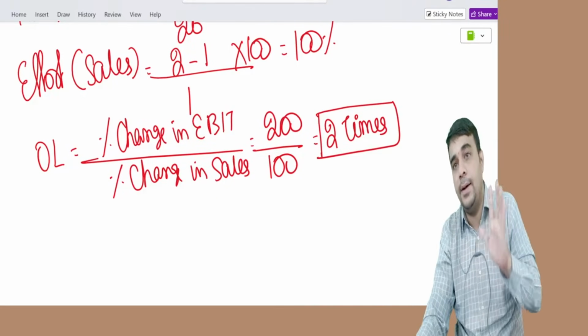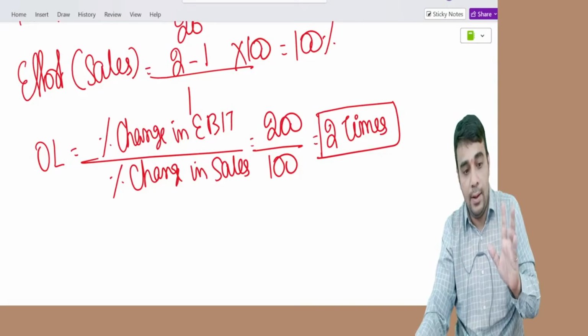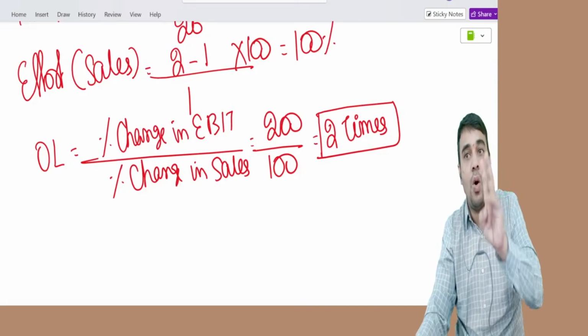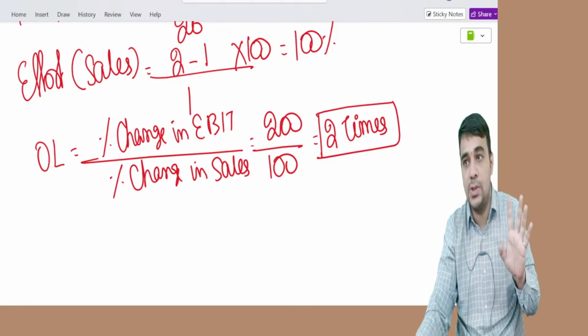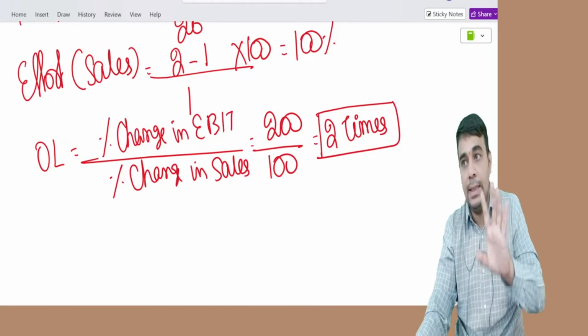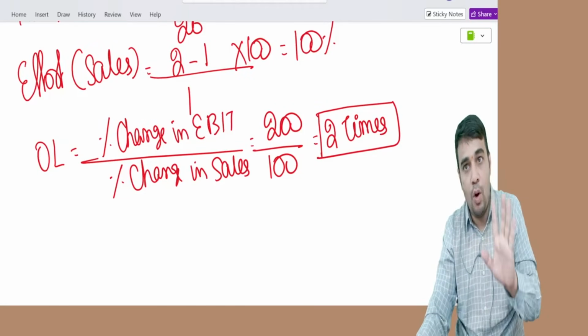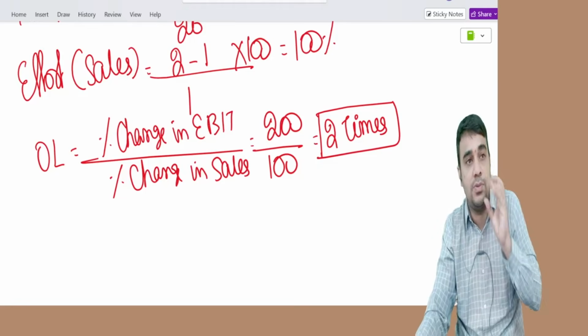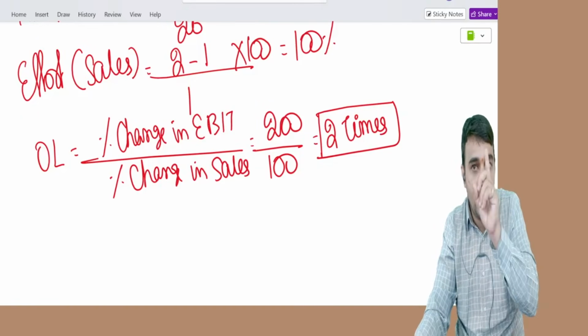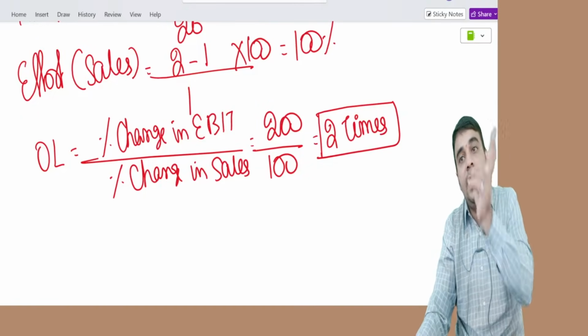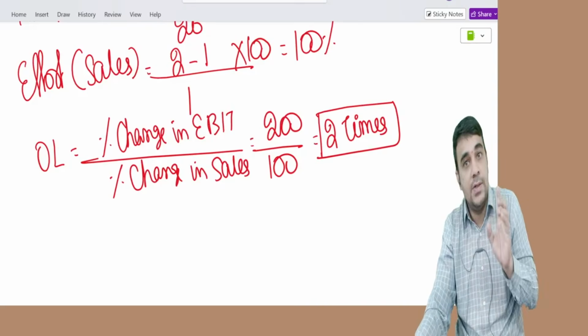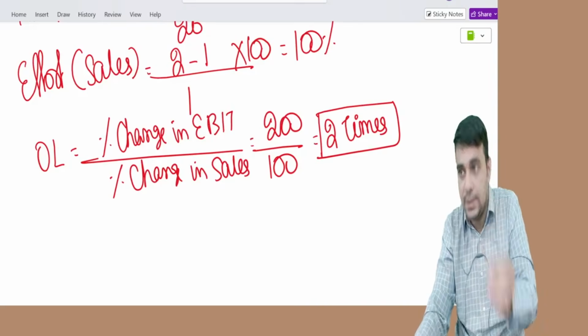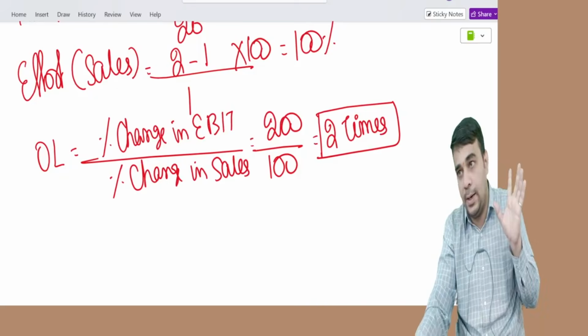200 by 100, two times, is the operating leverage. What does 2 times mean? If sales go up by 1%, EBIT will go up by 2%. If sales go up by 100%, EBIT will go up by 200%.